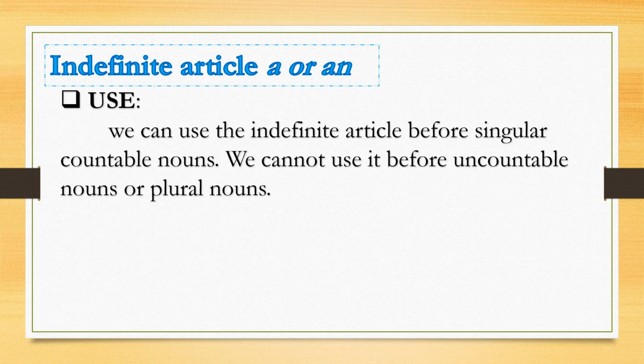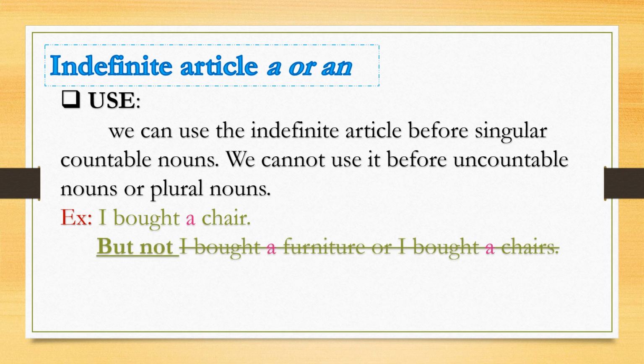We can use the indefinite article before singular, countable nouns. We cannot use it before uncountable nouns or plural nouns. For example, I bought a chair, but not I bought a furniture or I bought a chairs.